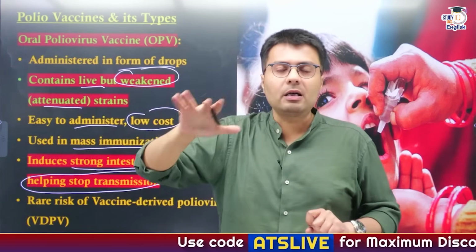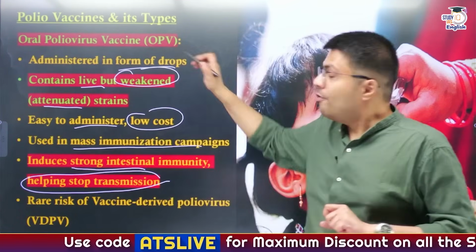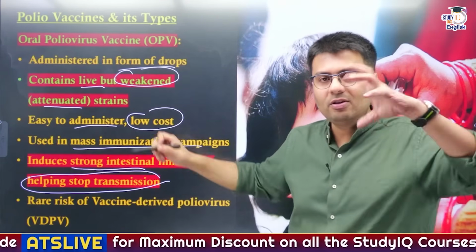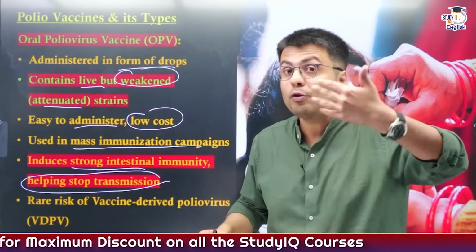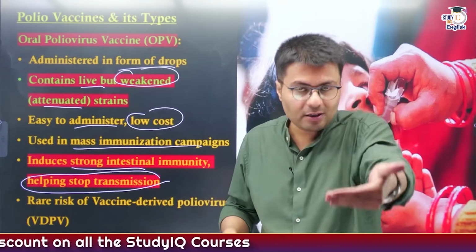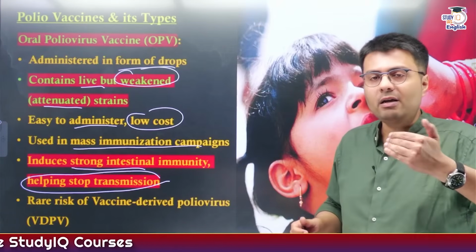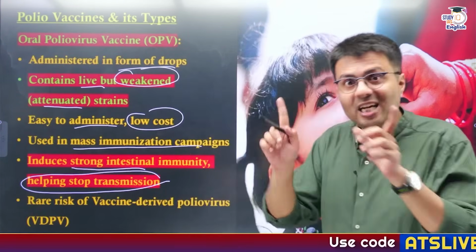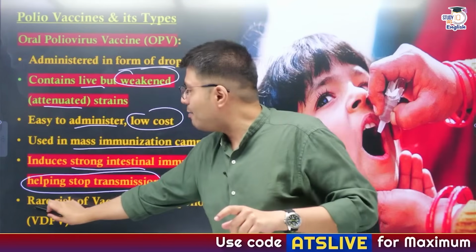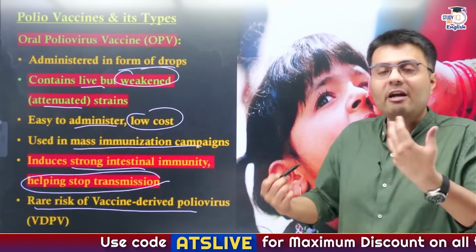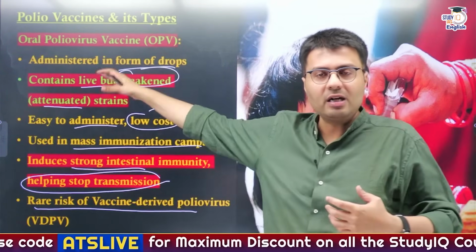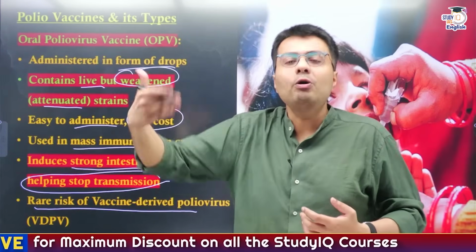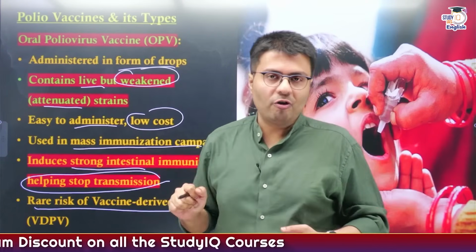But there is a drawback associated with these kinds of vaccines. First of all, you need to understand that this vaccine contains a live, although weakened, poliovirus strain. So there is a probability, although quite a remote one, but it still exists theoretically, that there might be a rare risk of vaccine-derived poliovirus. That is, the virus contained in a vaccine might mutate and may lead to transmission of poliovirus.